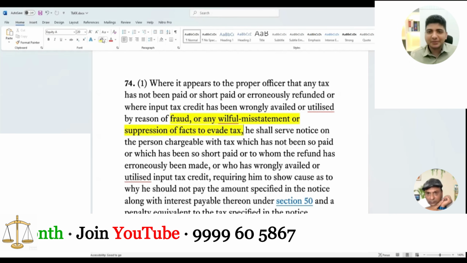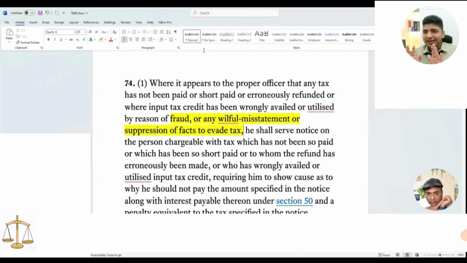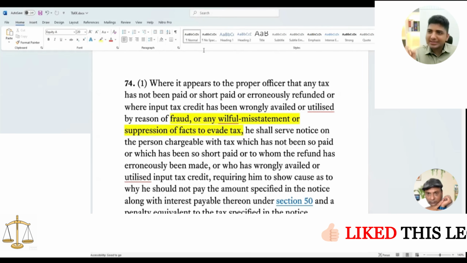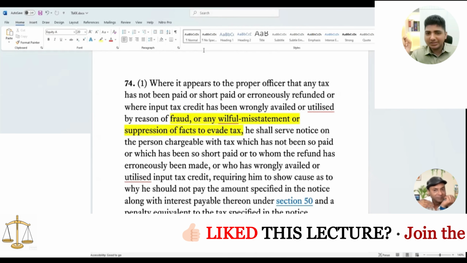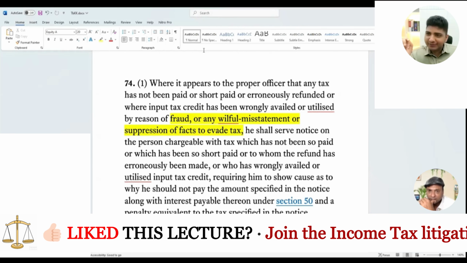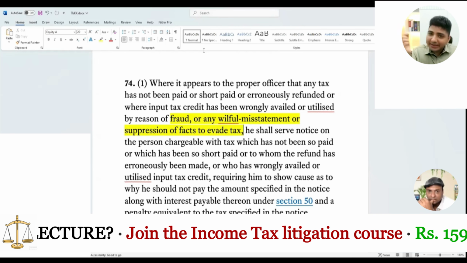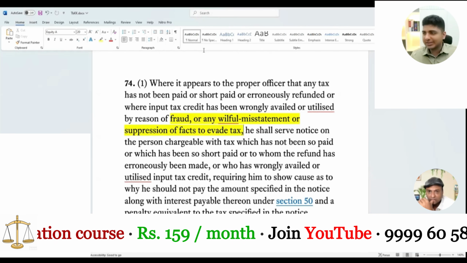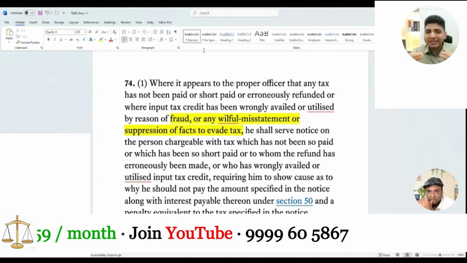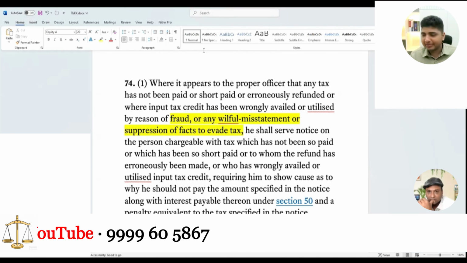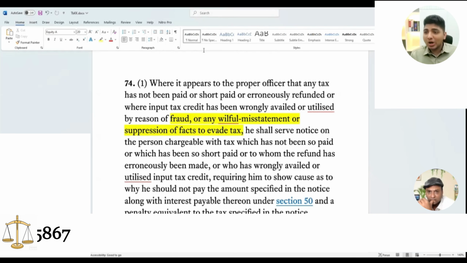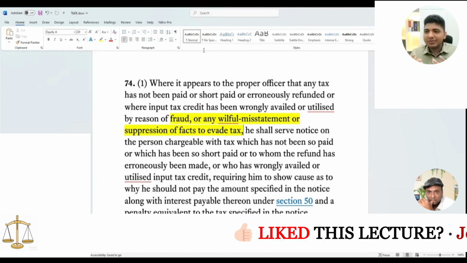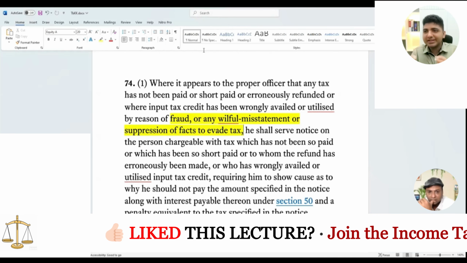So the idea when we differentiate, there are three ingredients. But what is the classic difference between fraud, willful misstatement, and suppression? In fraud, there is a device that is used. Whenever we say device, we are not talking about a phone or something else. Device का मतलब I am actively doing something to defraud the government. For example, I am doing an invoice, और then मैं वो invoice को फाड़ के फेंक रहा हूँ, and I am replacing one invoice with another invoice. So there is active involvement in doing something. There is a paper that I am creating.